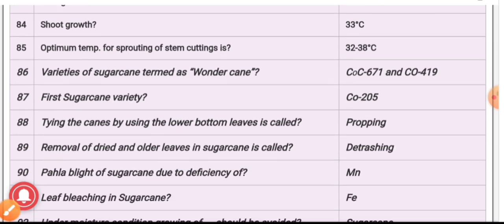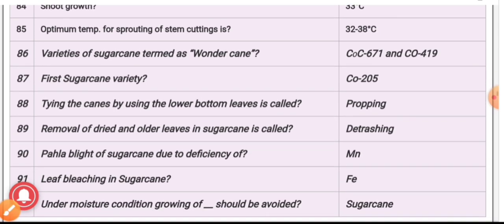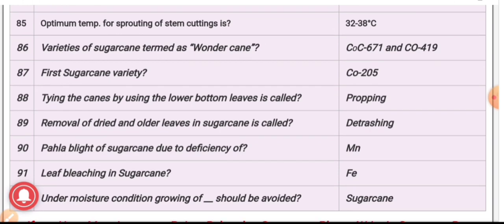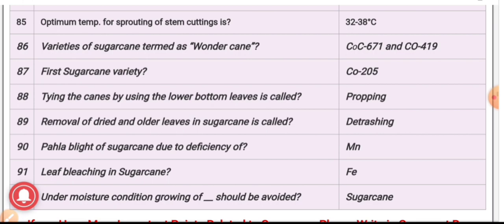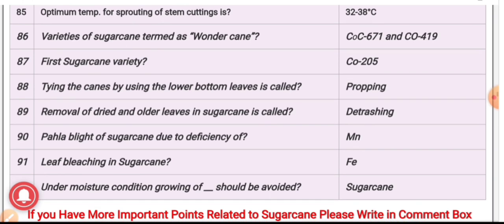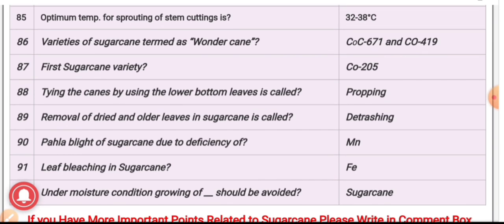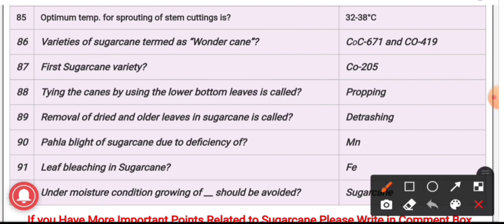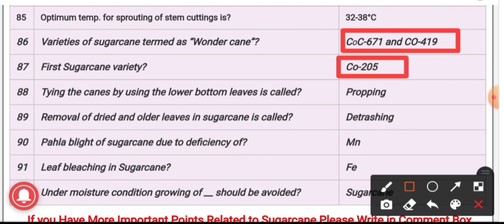85th question. The optimum temperature for sprouting of stem cuttings. The answer is 32 to 38 degrees Celsius. 86th. Varieties of sugarcane which are termed as wonder cane are Co 671 and Coimbatore 419. And the first sugarcane variety is Coimbatore 205.